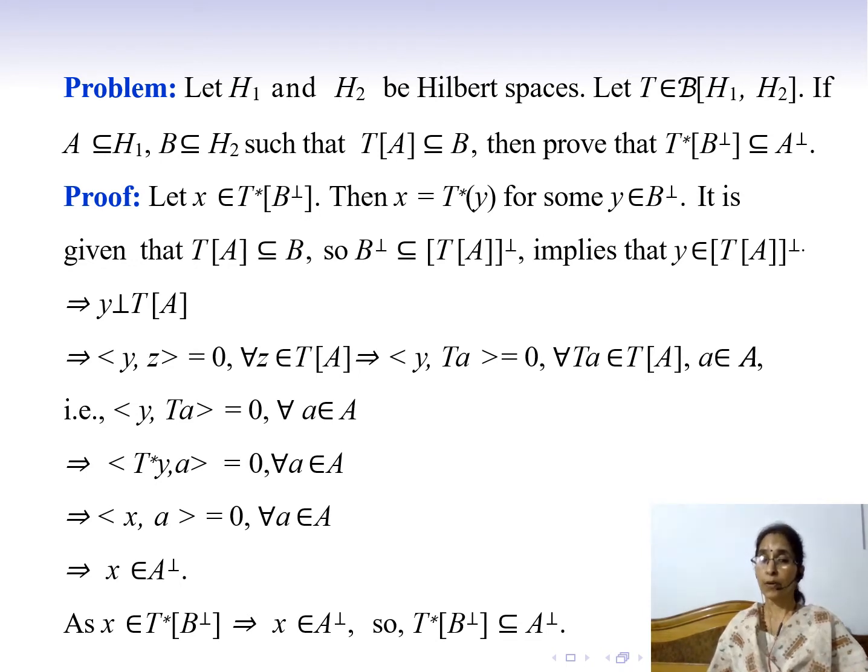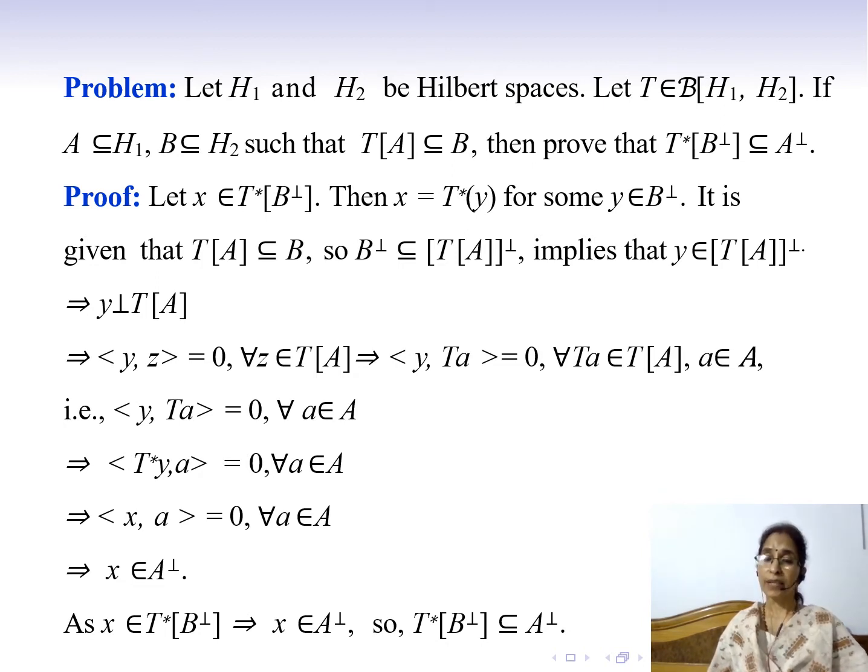And since Z belongs to T(A), Z is an element of the form T(a) for a belonging to A. So we can write inner product of Y and T(a) is equal to 0 for every T(a) belonging to set T(A), where a belongs to set A. That is, inner product of Y and Ta is equal to 0 for every a belonging to A.